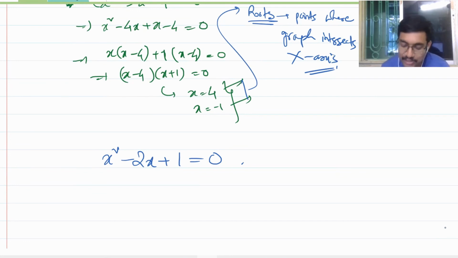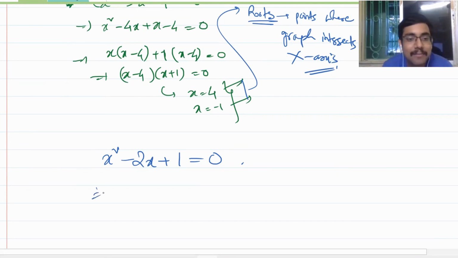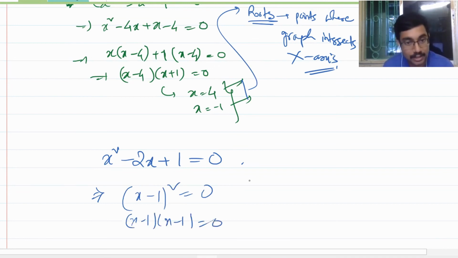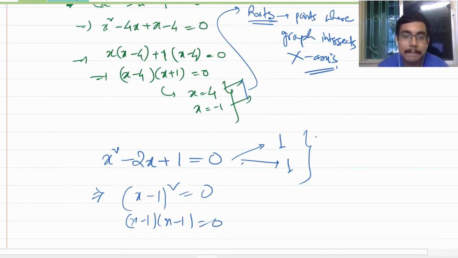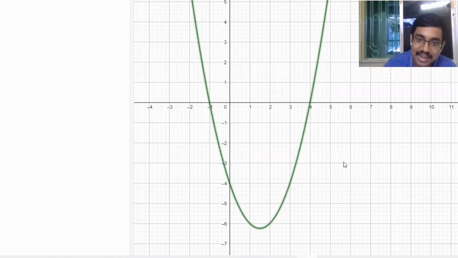Yes. So here you see now, this is x square minus 2x plus 1, that is x minus 1 whole square is equal to 0. So basically you have x minus 1 into x minus 1. So you have this is 1 and this is 1. So basically what can you infer from this? Can you give me an idea of how this graph will be? Straight line? No. This will be a quadratic equation only, just like this.